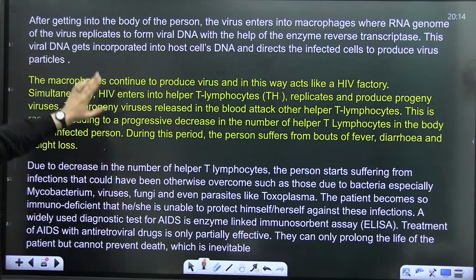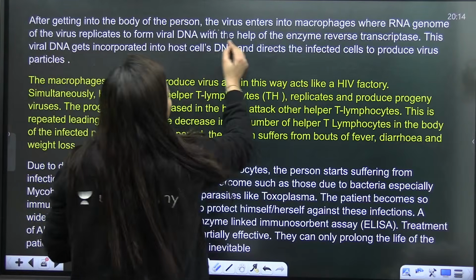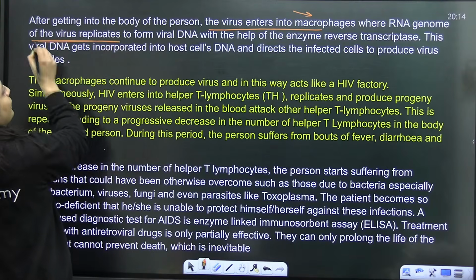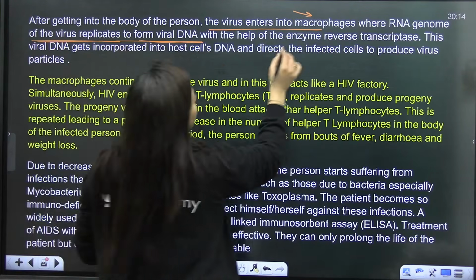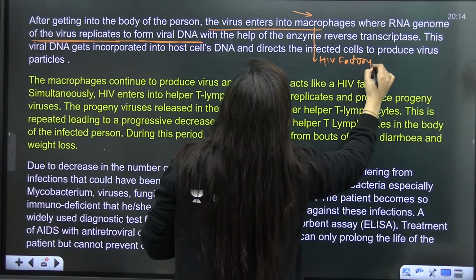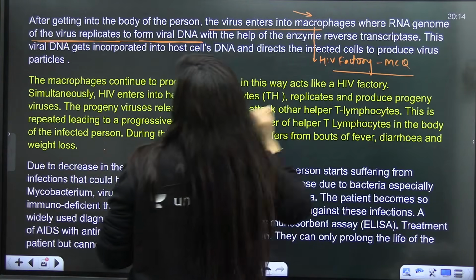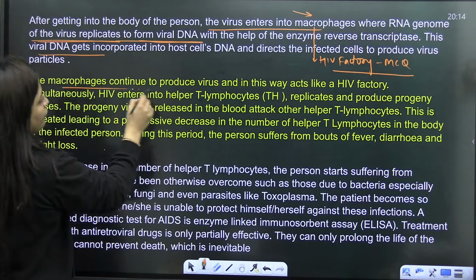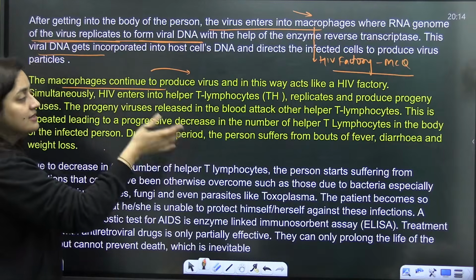So after getting into the body of the person, the virus will enter into the macrophages. The RNA genome of the virus will replicate here. That is why initially I told you macrophages are the HIV factory. Again, an important MCQ it is. Okay, students. So this viral DNA will incorporate there, and macrophages will continue to produce the viruses, right?